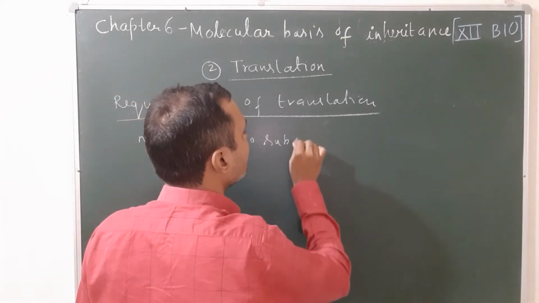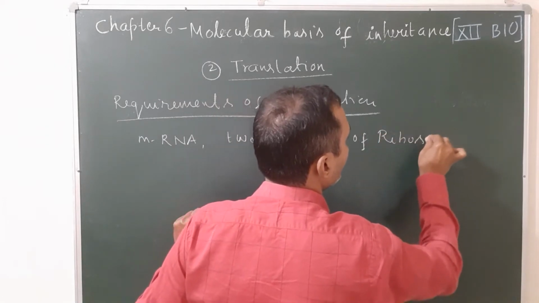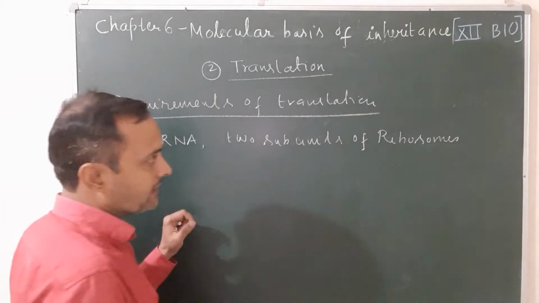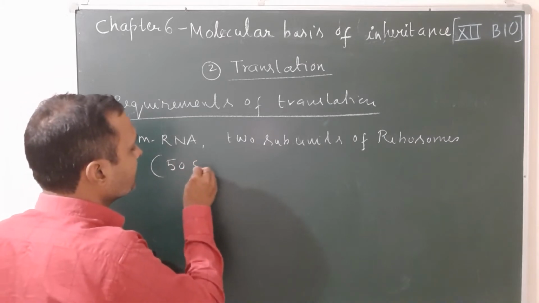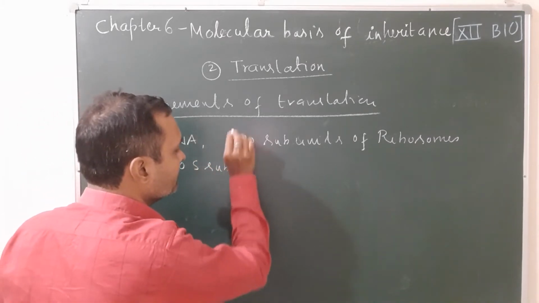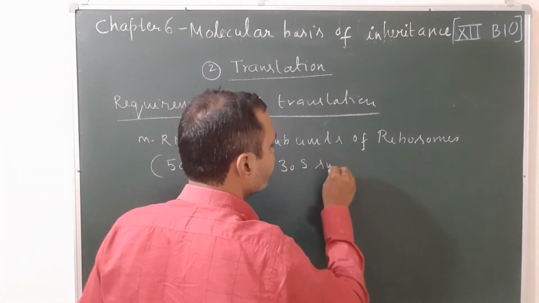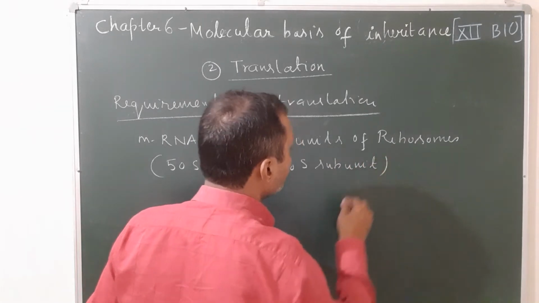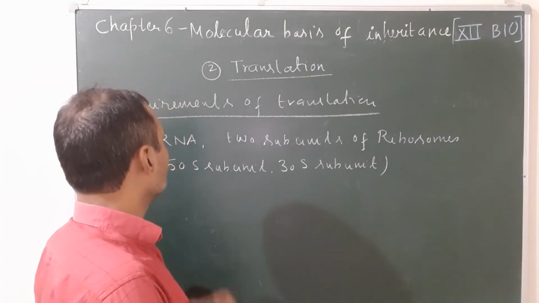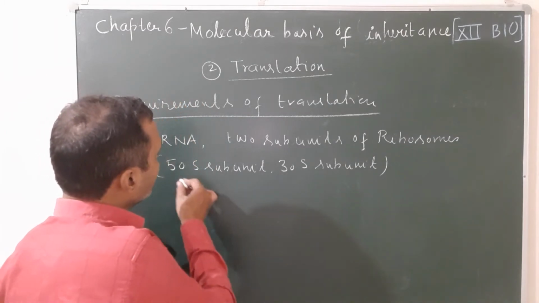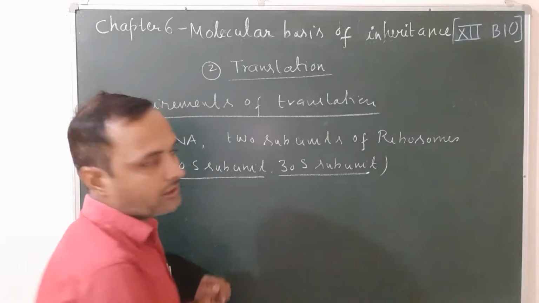In prokaryotes, these 2 subunits are represented by the 50S subunit, that is the larger subunit, and the 30S subunit. That means the first thing required is the mRNA molecule. Second, the 2 subunits of ribosome, that is 50S and 30S. 50S is the larger subunit of ribosome in prokaryotes, and 30S is the smaller subunit.